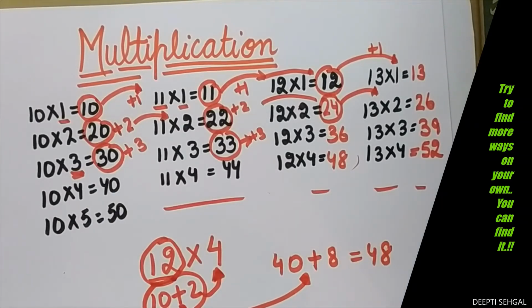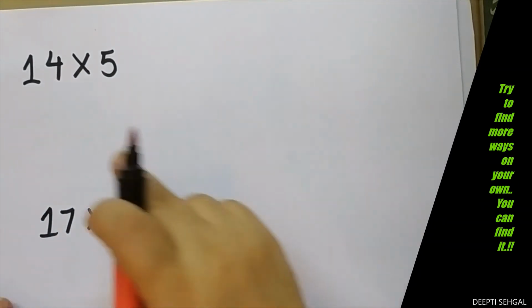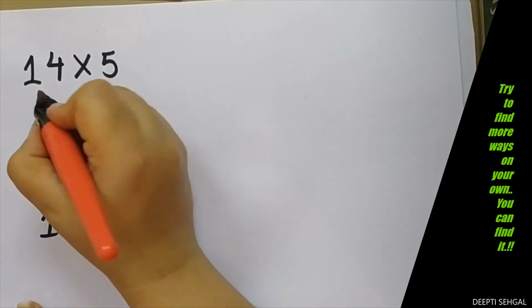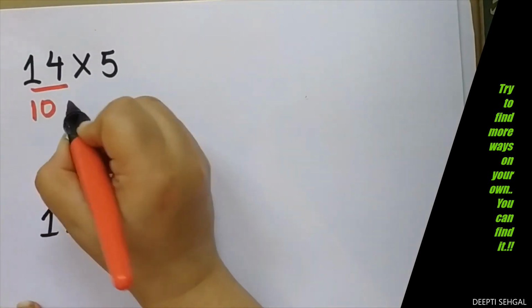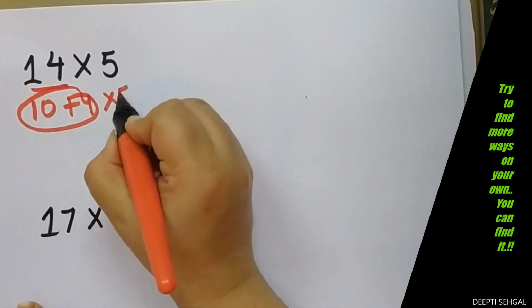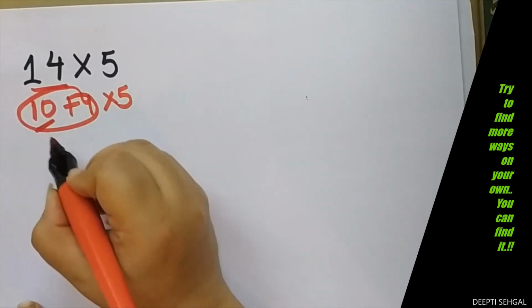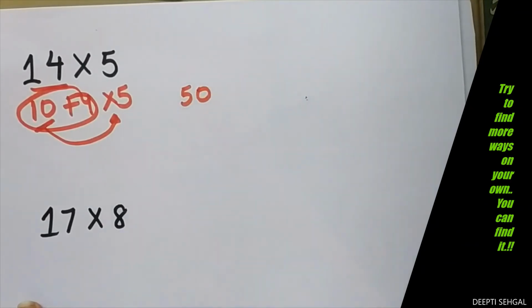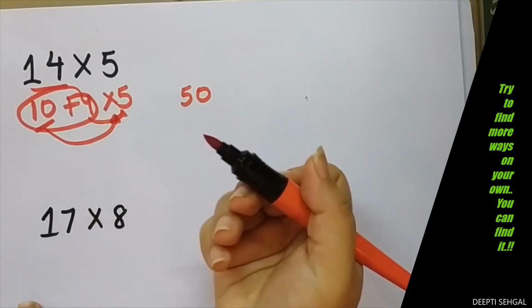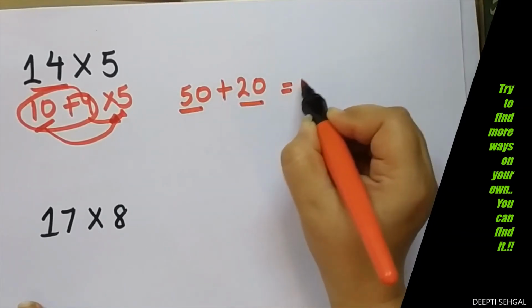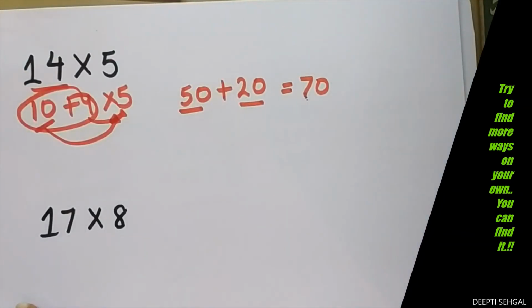Let us find out with more examples. Suppose I have to quickly find out what is 14 multiplied by 5. How will I do? I will break it. I will say 10 plus 4. This complete multiply by 5. Now first I will multiply 10 by 5. What is 10 multiplied by 5? Quickly think. 50. It is easy. And what is 4 multiplied by 5? Very easy. 4 multiplied by 5 is 20. Now 50 plus 20 is 70. This is the answer.